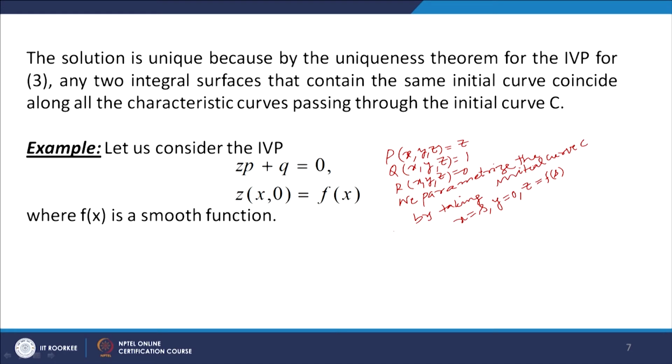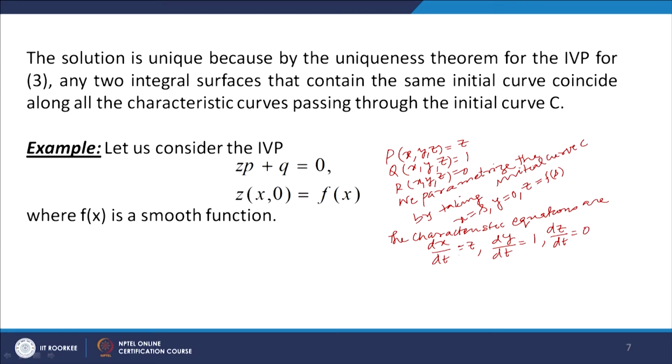Now, the characteristic equations are dx by dt is equal to p, so we get z, dy by dt is equal to q, so we get 1, dz by dt is equal to r, so we get 0.